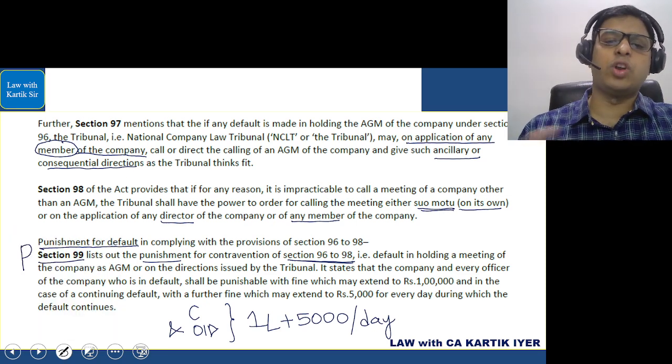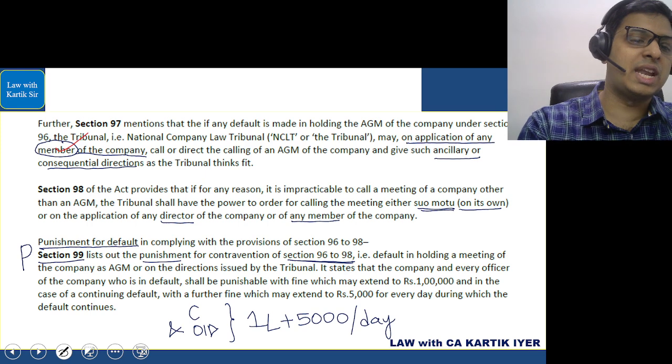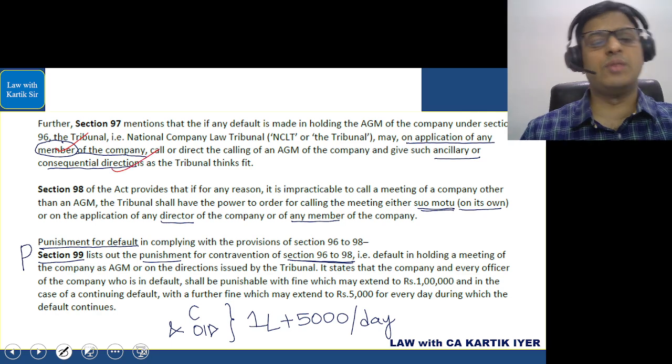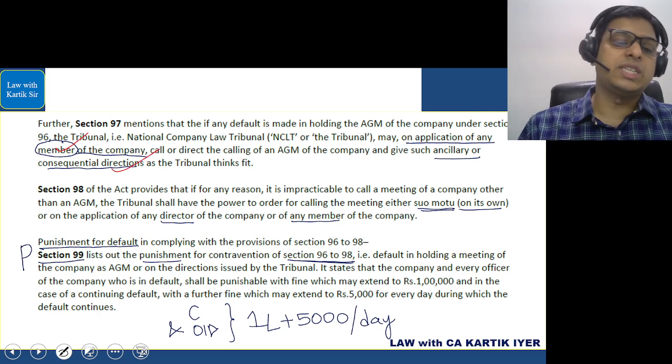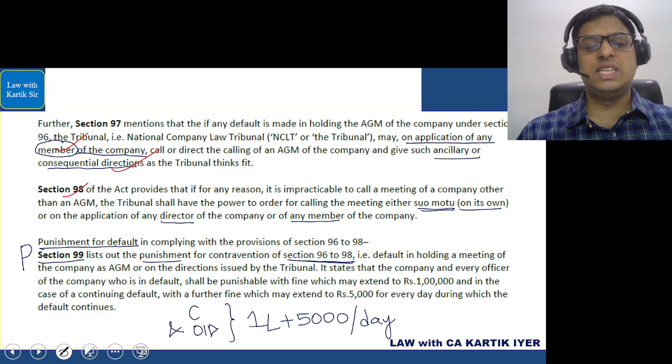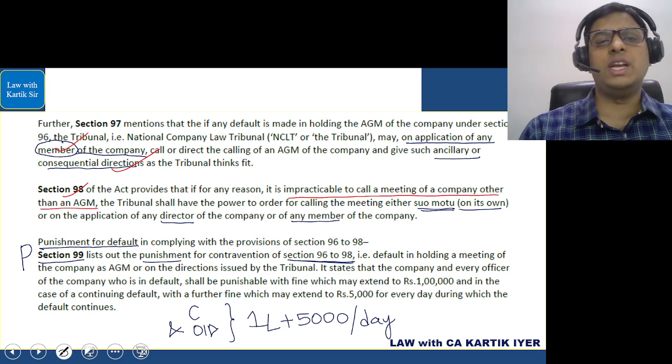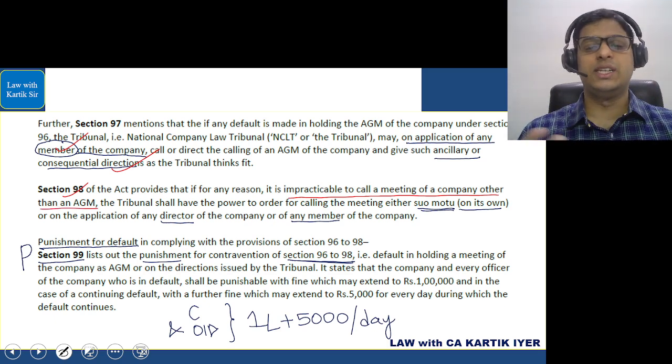97 में ऐसा था, यहाँ पे default of AGM, अगर default of AGM होगा तो members can apply to the tribunal and the tribunal will then direct the company, give directions to the company कि आगे करना क्या. Section 98 था, impractical to conduct a meeting other than AGM. If it is impractical to call a meeting which is necessary, but we are not able to call the meeting, so impractical to call a meeting other than AGM.